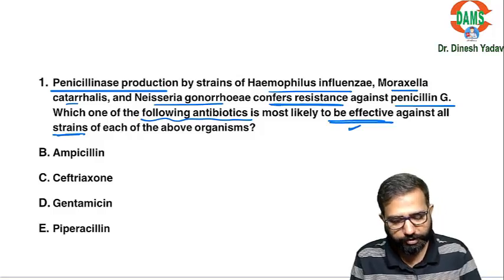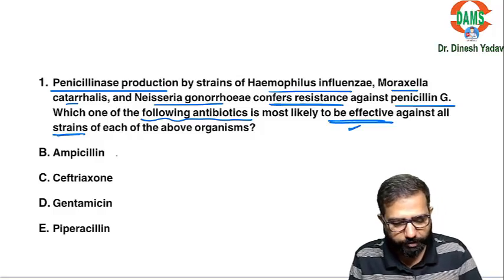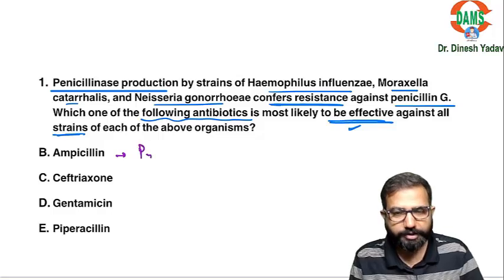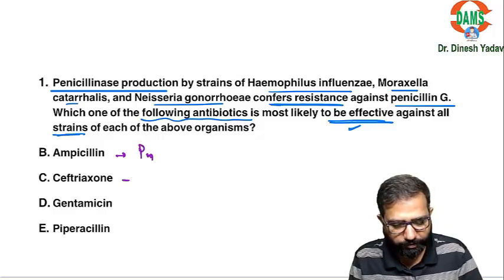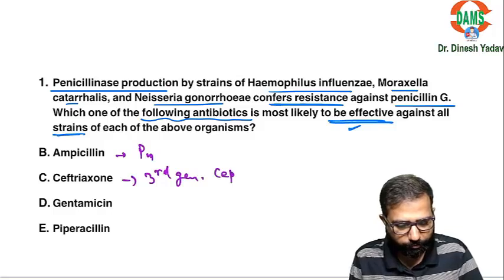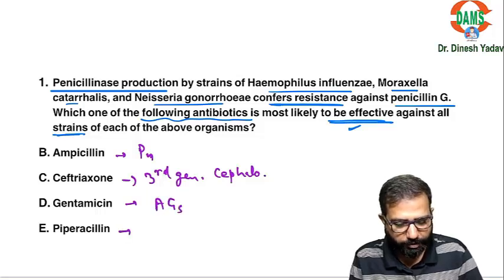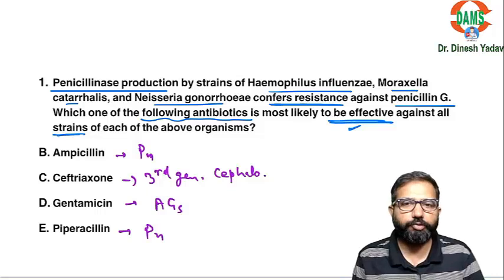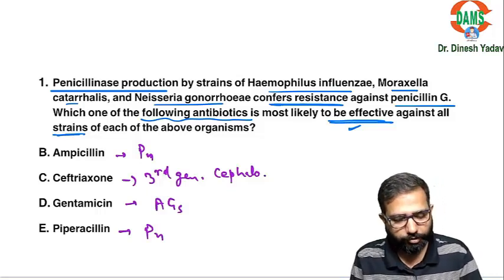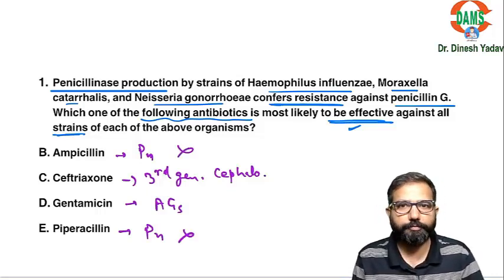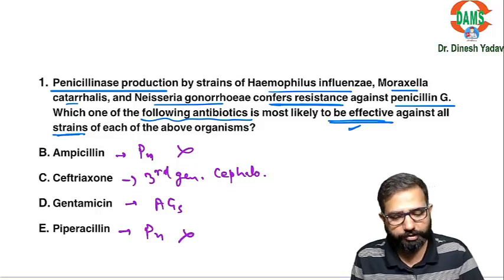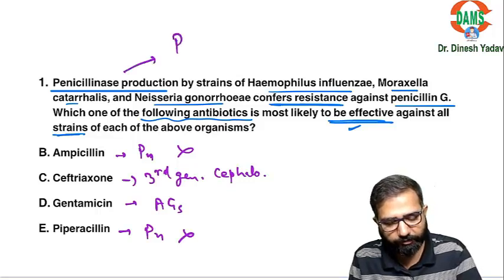If you see the options, ampicillin is one of the penicillins. Ceftriaxone is one of the third generation cephalosporins. Gentamicin is one of the aminoglycosides. Piperacillin is one of the penicillins. Because there is penicillinase production, penicillins are not effective. Against the penicillinase production, some of the penicillins are effective.